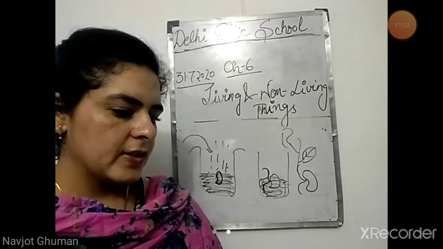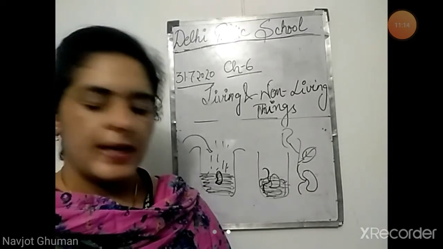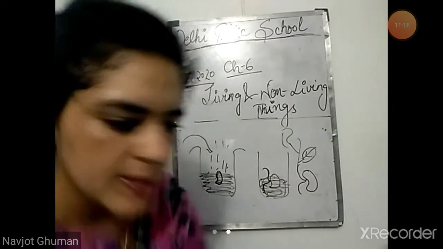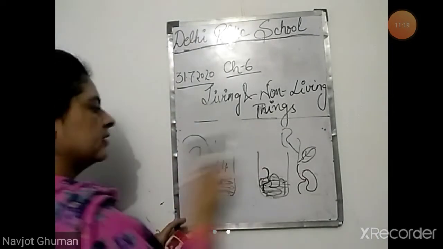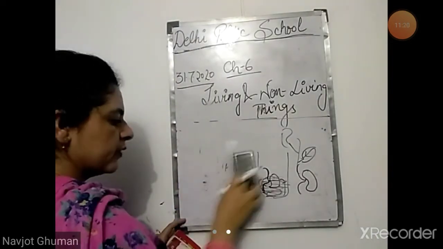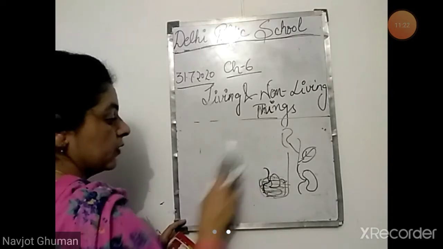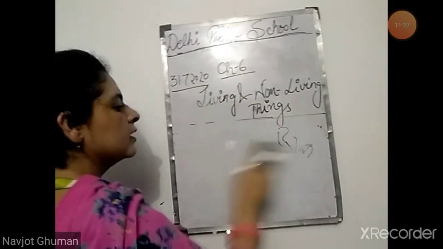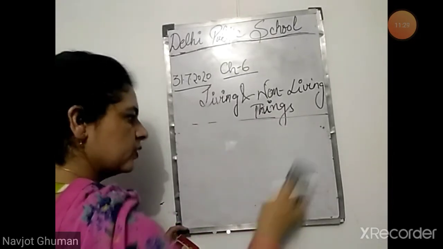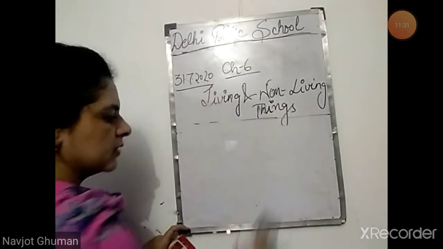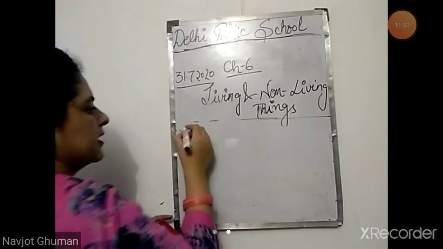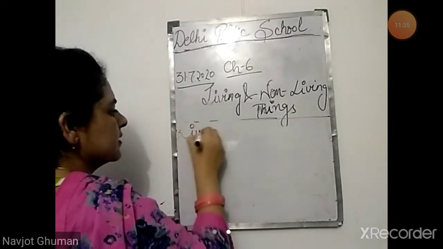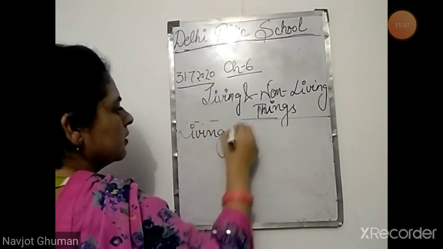Next, living things need food. The next characteristic of living things is that they need food. We need food. Can we live without food? No, we cannot live without food. Can animals live without food? No, they also cannot live without food. Can plants grow without food? No, they cannot grow without food. So living things need food. Food is necessary for them to grow.